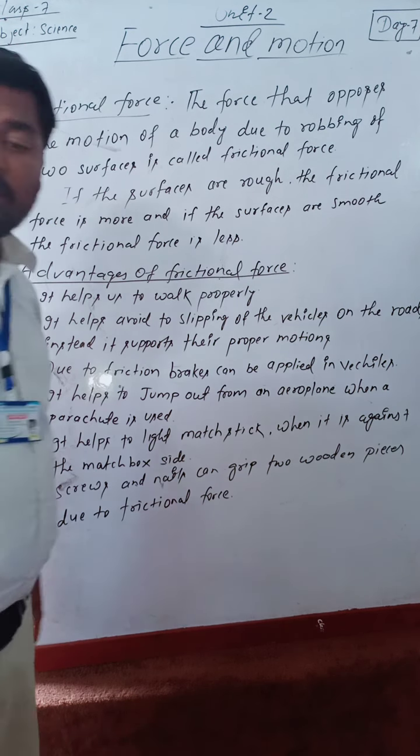When people jump out from the aeroplane with the help of a parachute, friction is needed, because there is air in space, and the air resists the parachute.